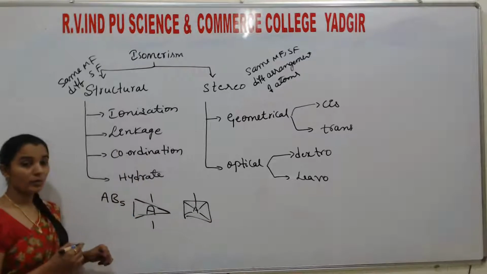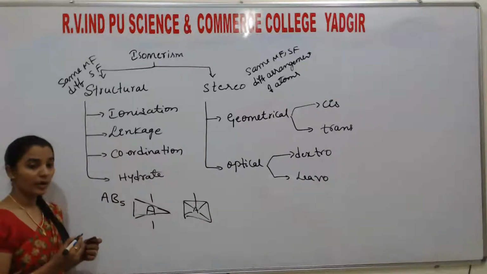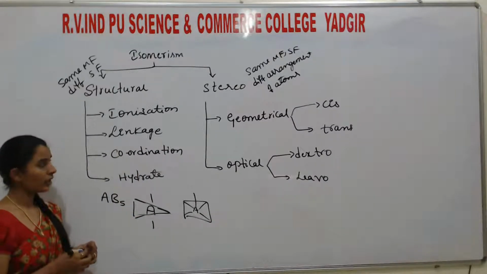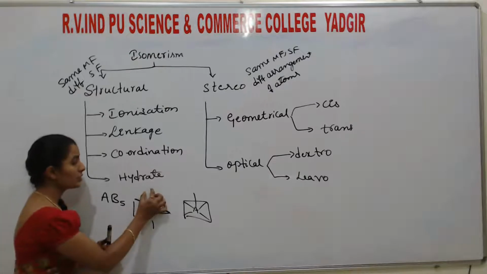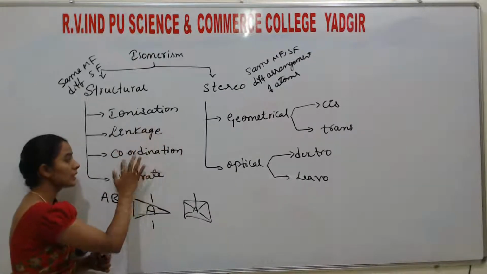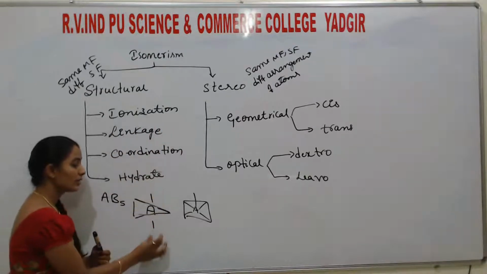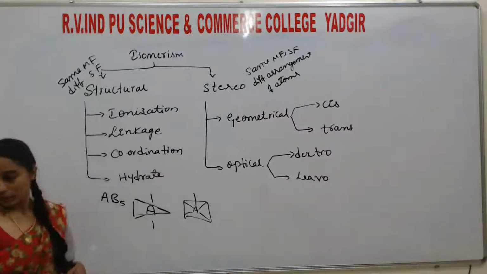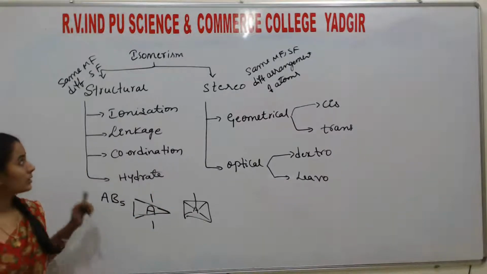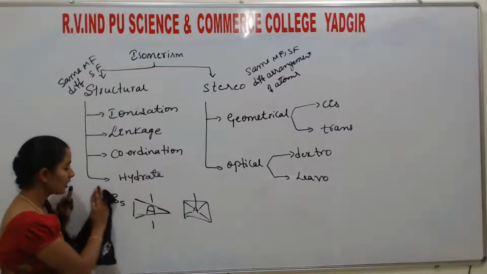The molecular formula is the same, the structural formula is different. There may be a change in ionization, linkage, coordination, or hydrate, meaning the ligands must be different. So this is a type of structural isomer.